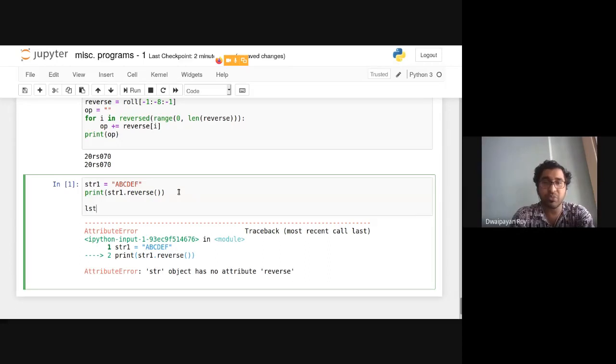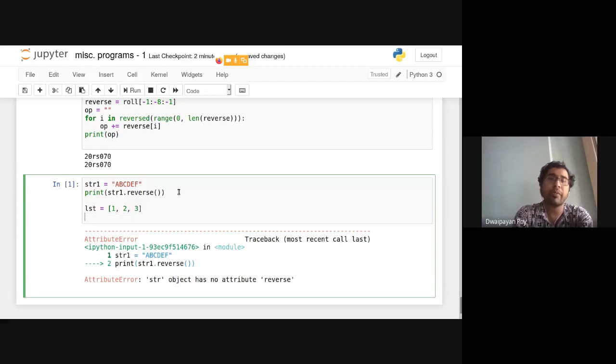So let me just briefly declare a list, which is maybe this. For the time being, let's focus on this as a list. Anything written inside square brackets is considered a list. We'll be looking at them carefully in say 20 minutes max.